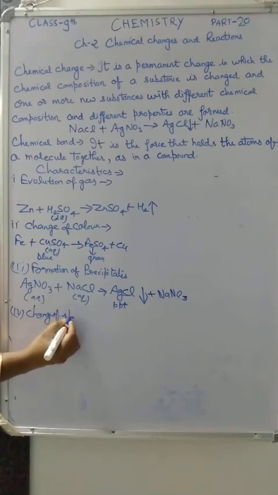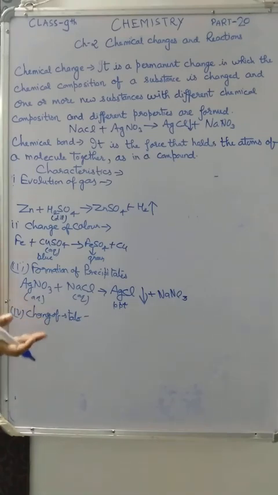Now the last characteristic is change of state. The physical state is changing, from solid to liquid, liquid to gas, gas to liquid, liquid to solid. This also you can understand by seeing, because when the state changes it is easily observed. So this is the fourth characteristic of a chemical change, change of state. In many chemical reactions a change of state is observed. The reaction might start with gaseous or liquid reactants and end up with a solid product, and vice versa.